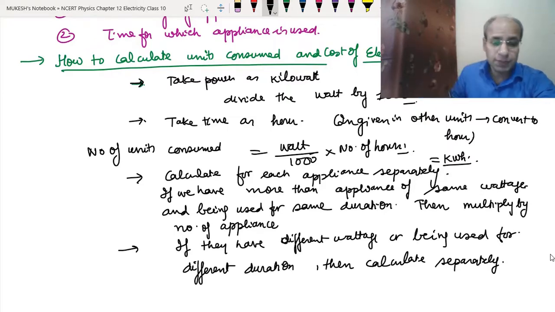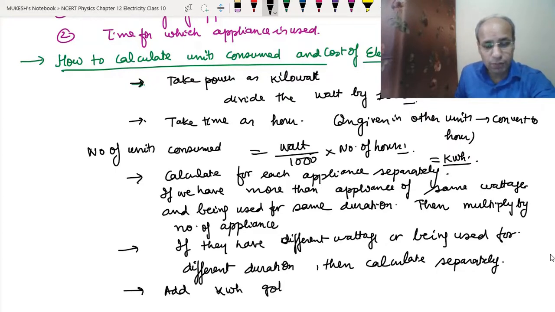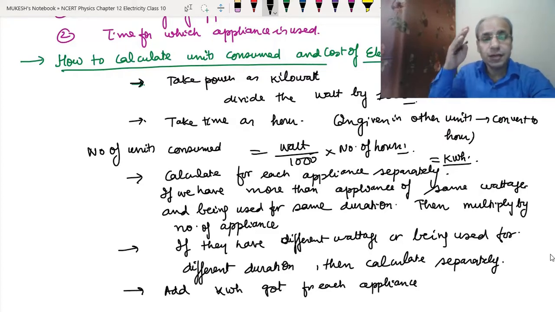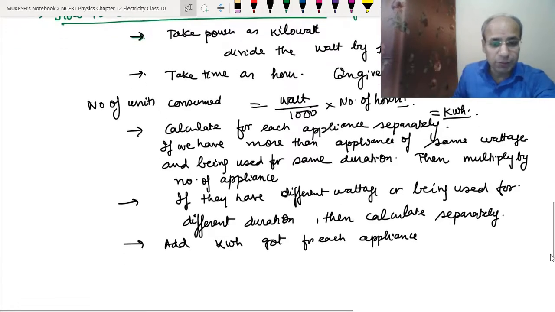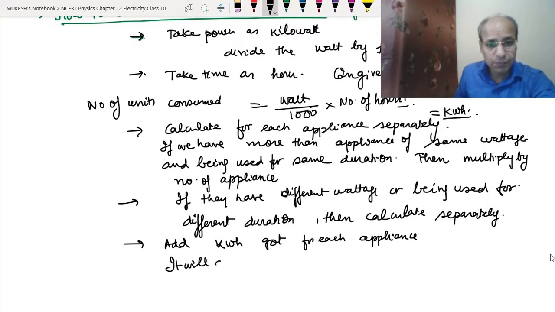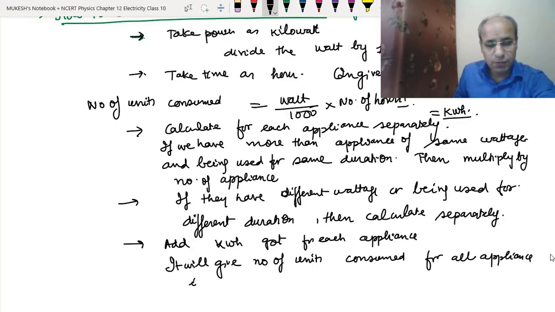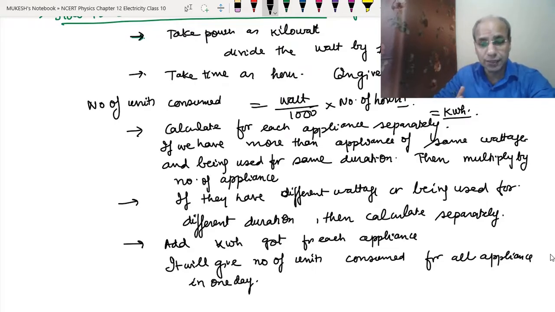Add all of them. Add the kilowatt hours got for each appliance. See, this will give the number of units consumed in a day. So what will it give? It will give the number of units consumed by all appliances in one day. Okay. So this is how we can calculate. Now we have got the number of units for one day.